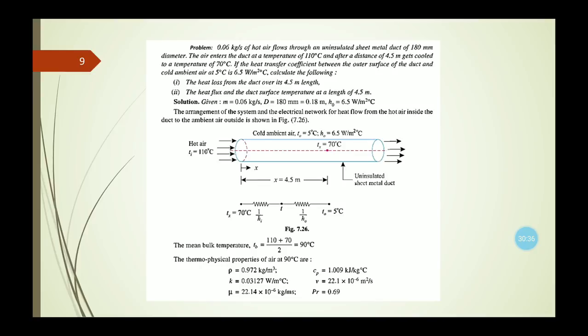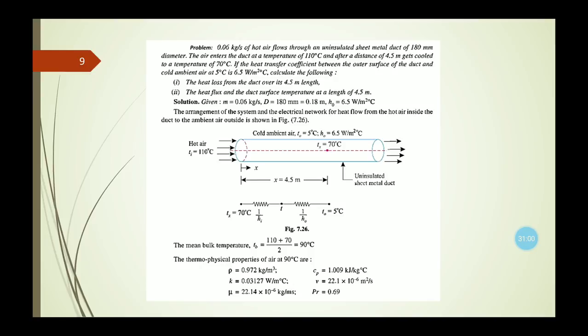Now, the first thing that you need to calculate is the heat loss from the duct. So here the mean bulk temperature equals Ti plus T naught divided by 2, that is 110 plus 70 divided by 2, that is 90 degrees centigrade, which is the mean bulk temperature.